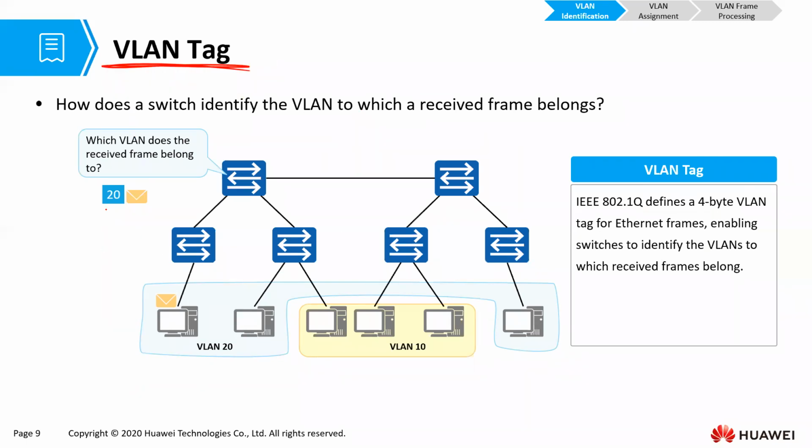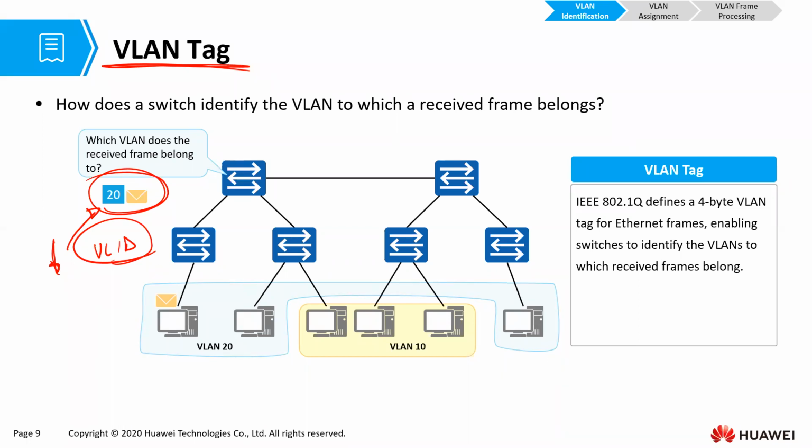At the sending end, we are going to encapsulate our frames with a new something, and that something is going to be a VLAN tag. Inside the frame header, we are going to add a tag. We are going to add a VLAN ID, a special identifier that says, no, this frame is not like any other frame. It belongs to VLAN 10. It belongs to VLAN 20. That is what we are going to do. And that is what tells the other switches that this frame is in this VLAN.